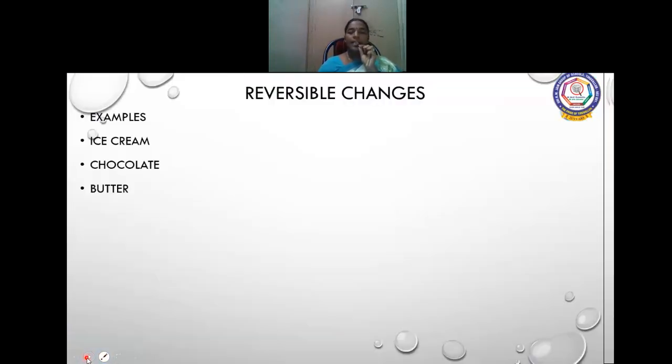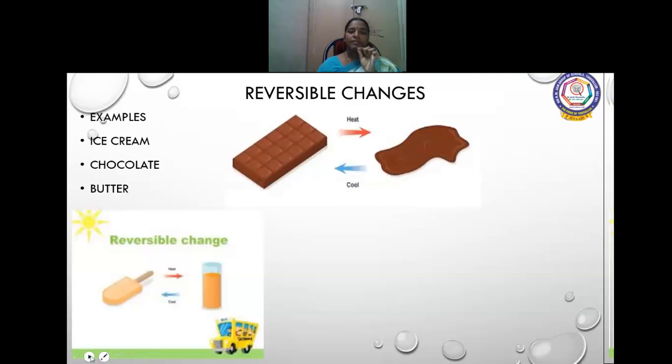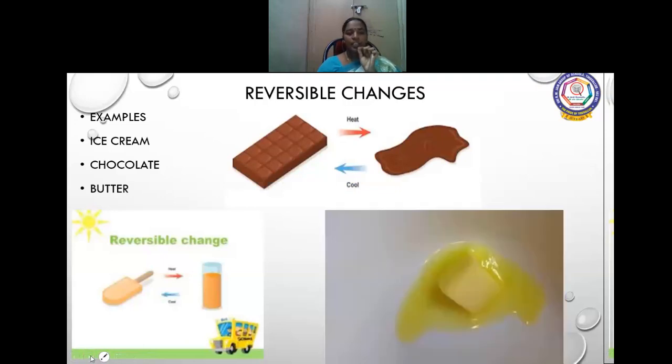Let us see some examples for reversible changes. Ice cream. When you get an ice cream, it melts, and if you keep it in the freezer, it becomes a solid state. Melting of chocolate and melting of butter are examples of reversible change.